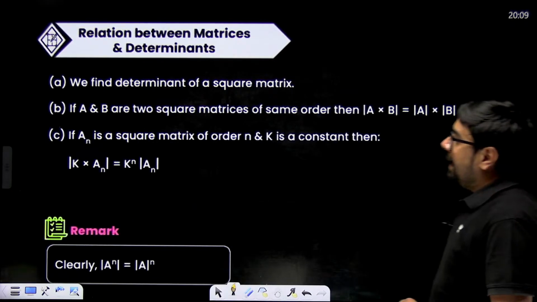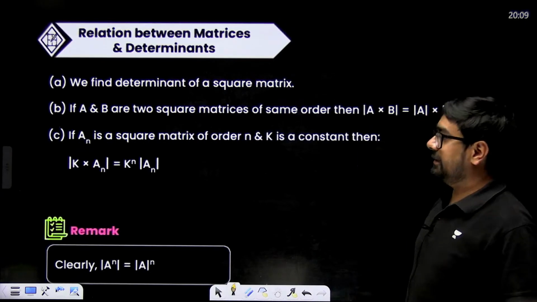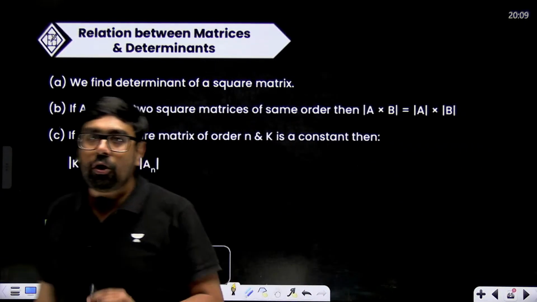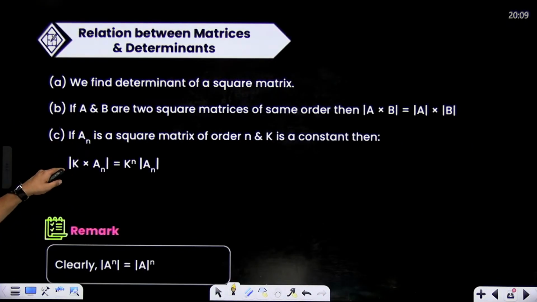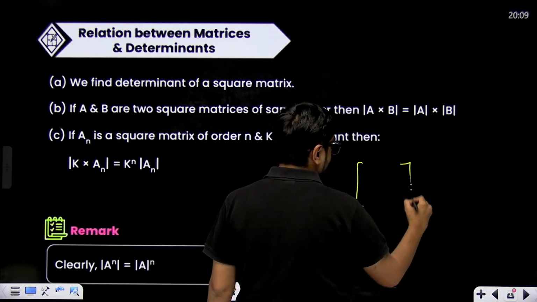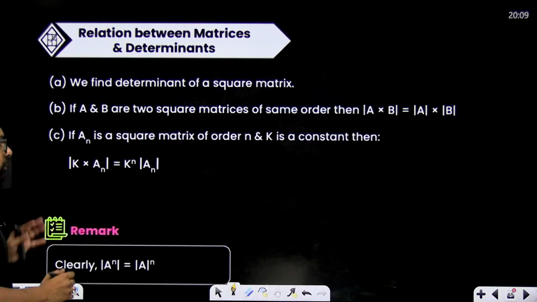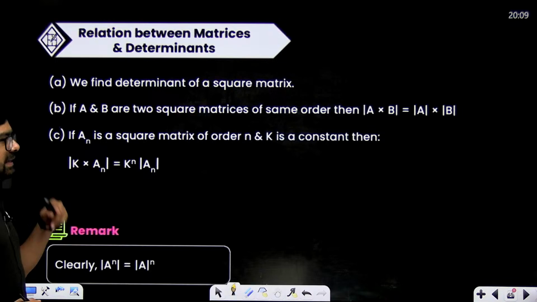Third thing, if A is a square matrix of order n and K is a constant, then K to the power... suppose some A matrix you have of order n, suppose 2 cross 2 matrix you have, and K is multiplied with every element.